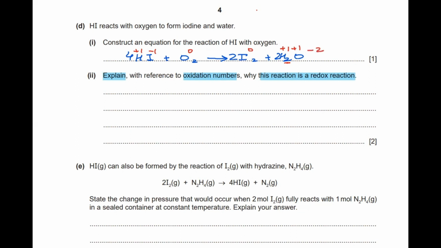So we can see that the oxidation number of iodine changes from iodide ions to iodine, so there is an increase in oxidation number. Hence, we can say the iodide ions are being oxidized.